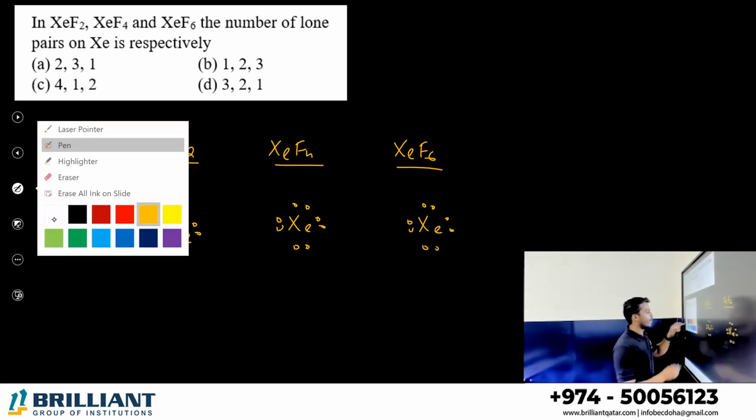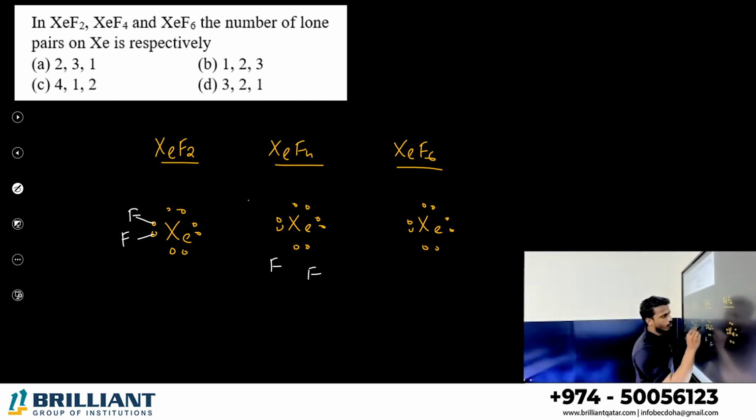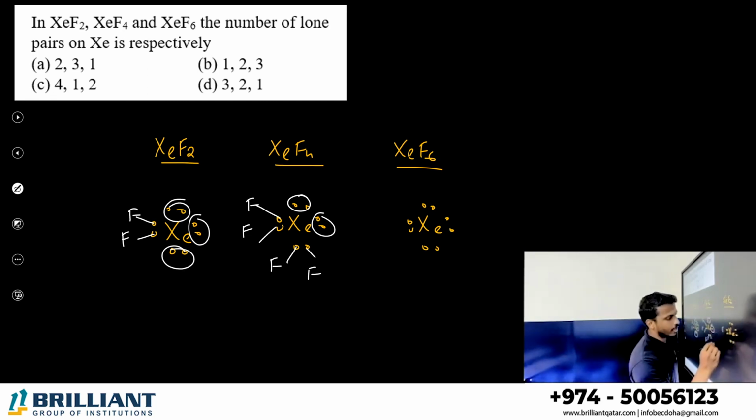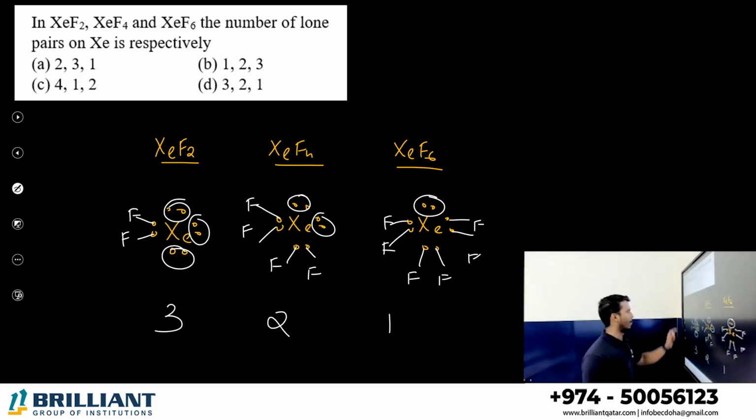Here it is surrounded by only 2 fluorine atoms, so let them take 1 electron. Here they are connected through 4 fluorine atoms, let them take 1 electron. And here they are connected by 6 fluorine atoms, let them take electron. So total how many lone pair in XeF2? 3 lone pair, here 2 lone pair, here 1 lone pair. So 3, 2, 1. Option D is the correct answer. Number of lone pair only, simple.